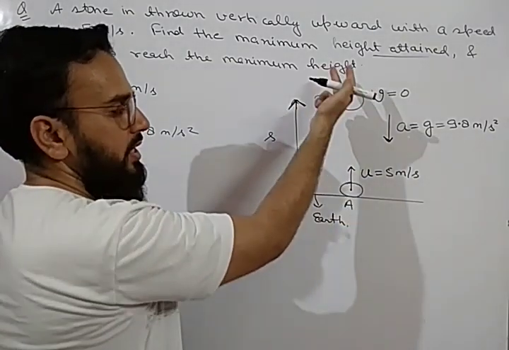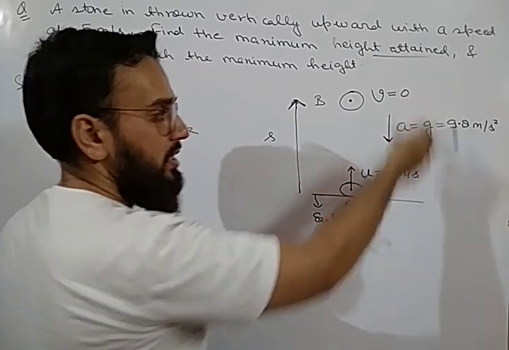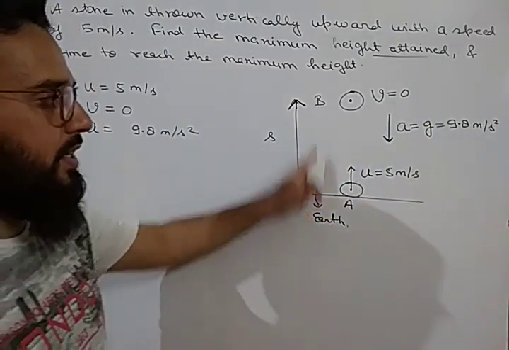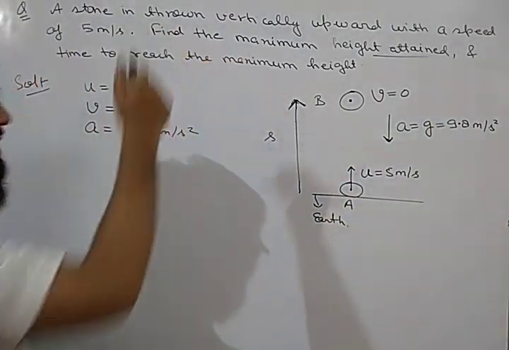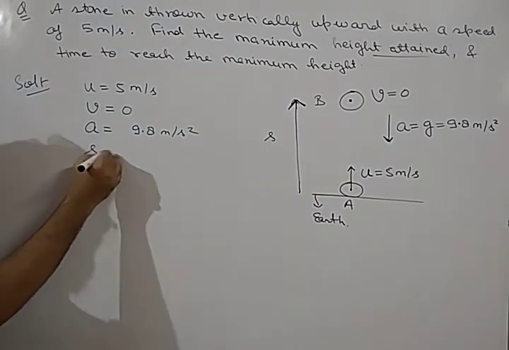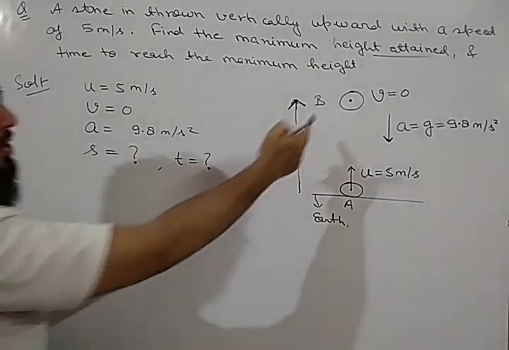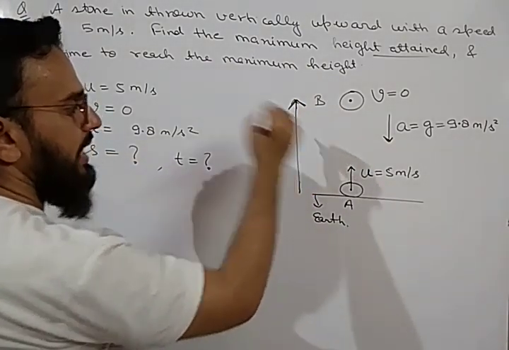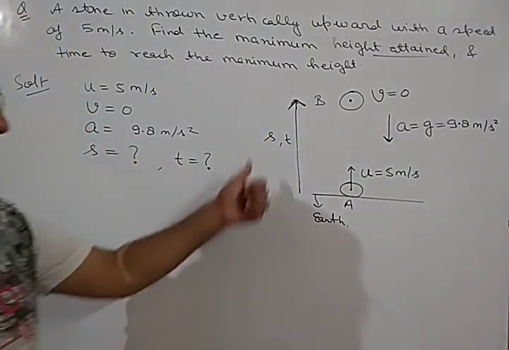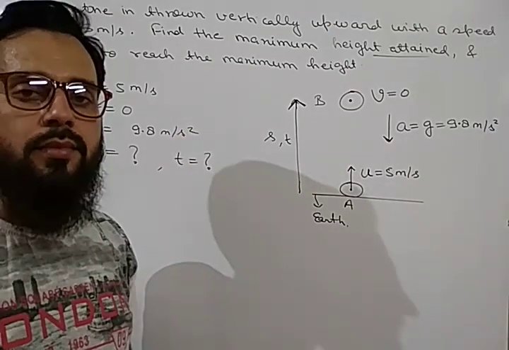Initial velocity is in upward direction. Only acceleration is in downward direction. But what is the direction of motion? Direction of motion is upward. So first, what do we have to find? We have to find out displacement, and we have to find out time, the time to reach this point.